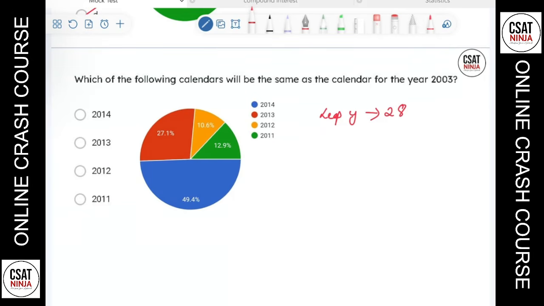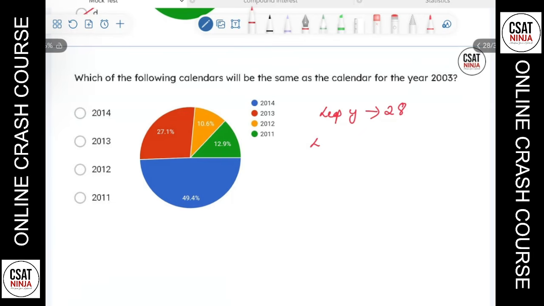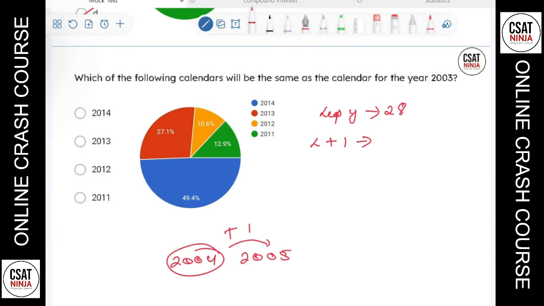Okay, but if leap year plus one, leap year plus the next year, that means we know that 2004 is a leap year. When we talk about 2005, that means this is a leap year plus 1 year. That means this 2005 calendar will repeat after 6 years. That means leap year plus next year that calendar will repeat after 6 years. And leap year plus 2 years.